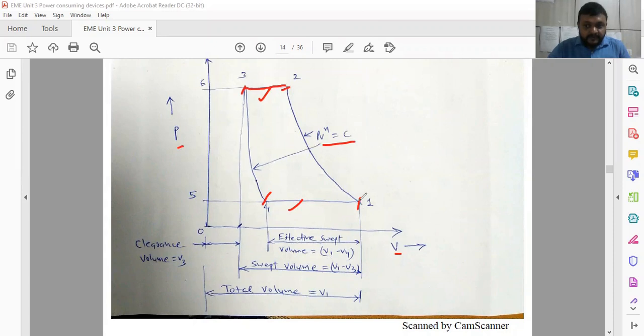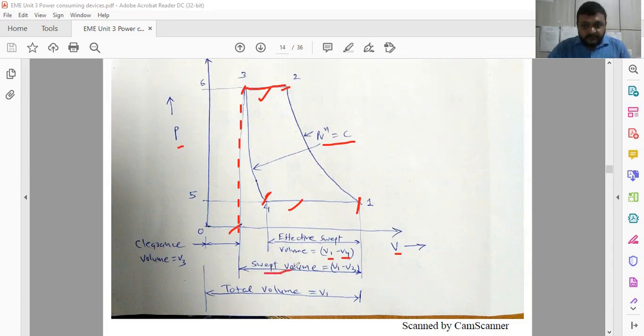Here you have to see the effective swept volume. Effective swept volume means this is the original volume and this is the final volume. So effective swept volume is the original or initial volume minus the final volume. And ideally it is reaching this straight vertical line, and we are assuming it reaches this rather than this one, so that we are trying to make the volume constant.